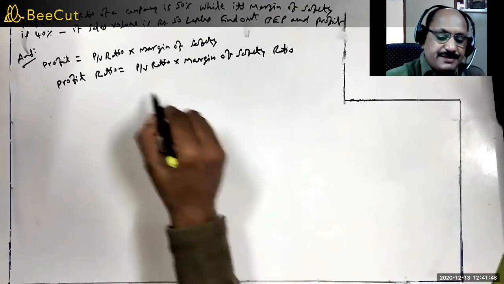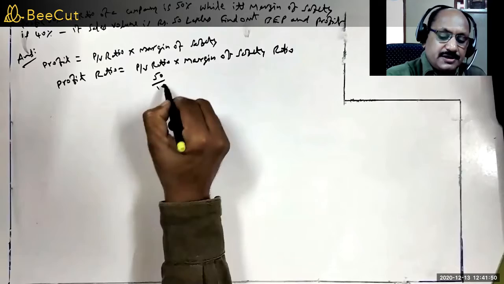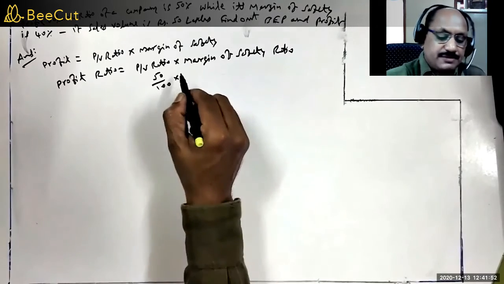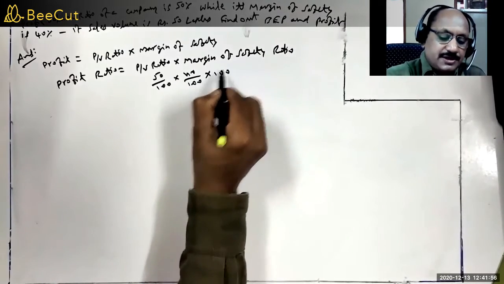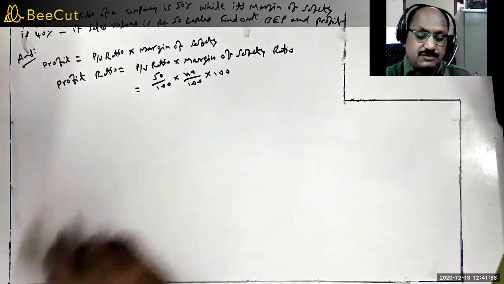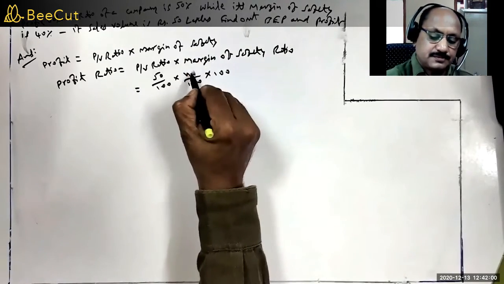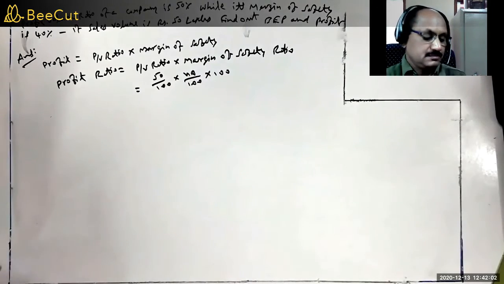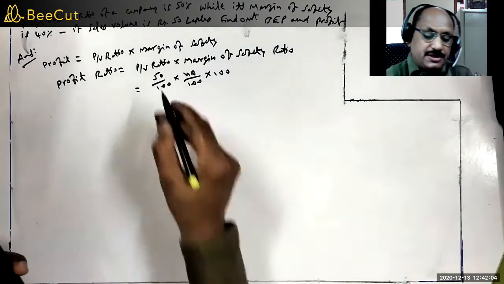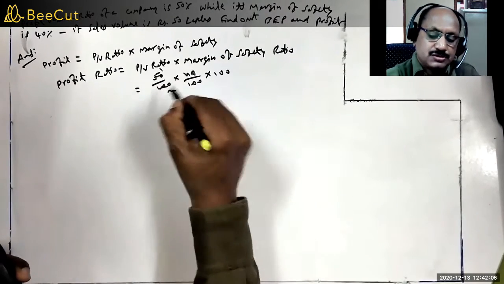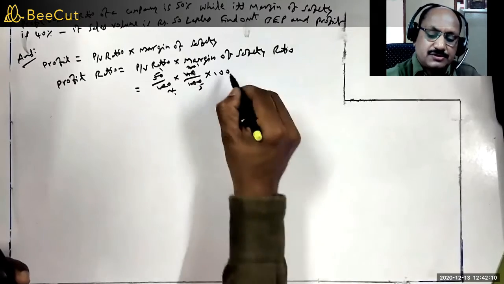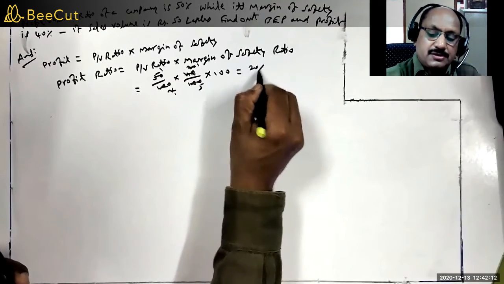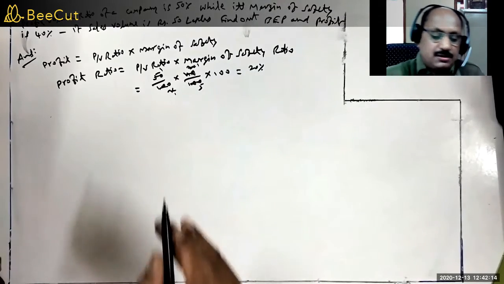PV ratio is 50%, 50 by 100. Margin of safety percentage is 40 by 100. Then 50 by 100 into 40 by 100 gives 20%, which is profit ratio.